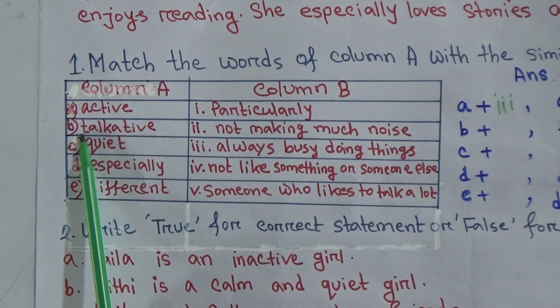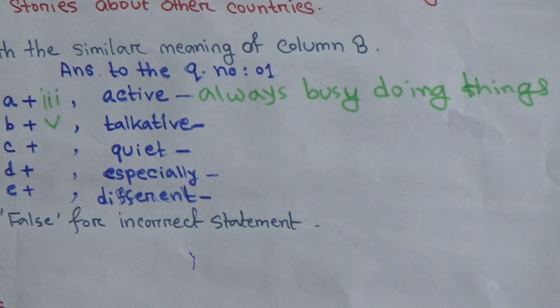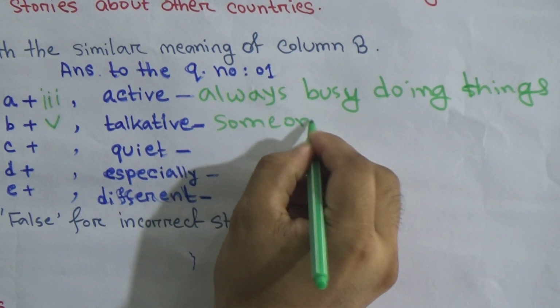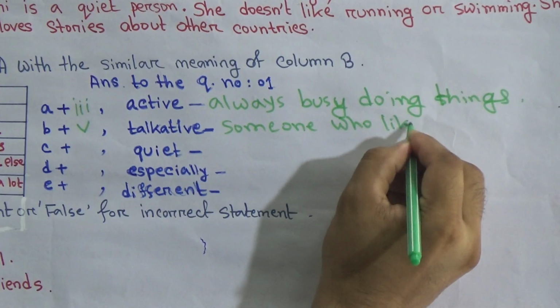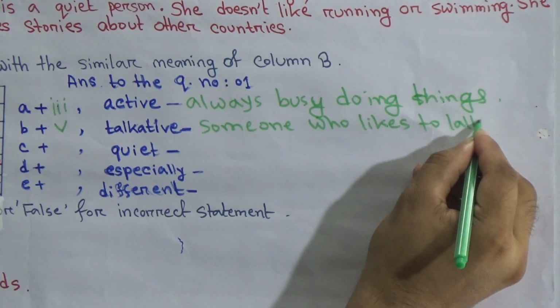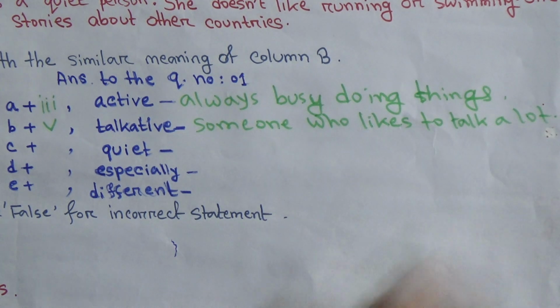So B is matched with number 5. Write here number 5 and the correct answer is someone who likes to talk. Likes to talk a lot. Okay, it's done.